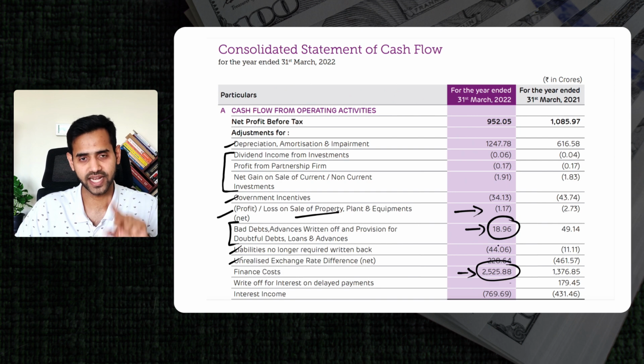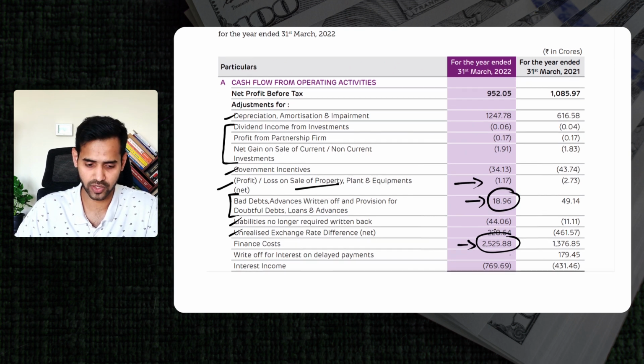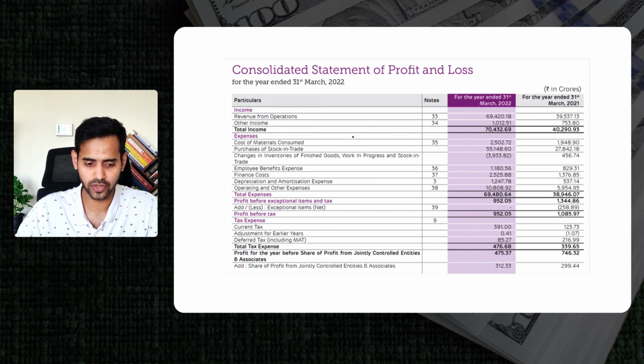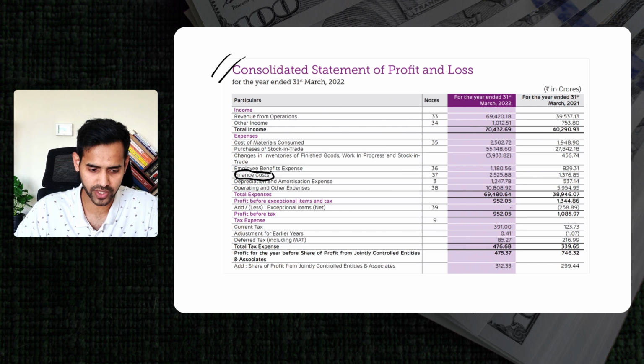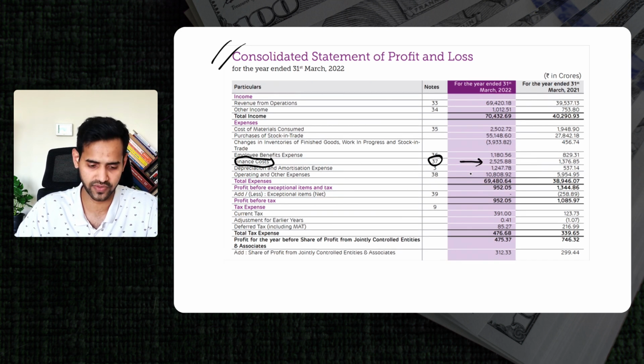To understand this finance cost, let's get into the detail of the income statement and what these finance costs are. We'll quickly see this. This is how the income statement of Adani Enterprises looks. The finance cost element stays over here. In note 37, it has the details of that, for 2,525 crore.